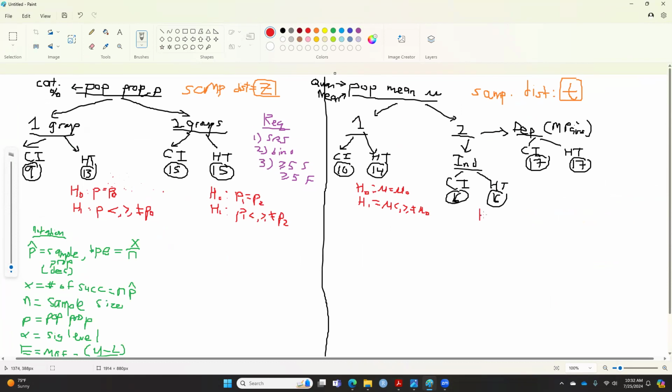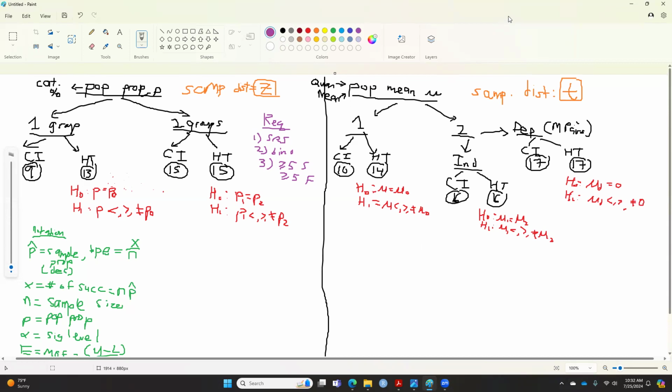For the two-sample case, if it's independent, the null and alternative hypotheses are mu1 equals mu2, and mu1 is less than, greater than, or not equal to mu2. Okay. And for the hypothesis test that depends on matched pairs, the statement is mu d equals 0, and mu d is less than, greater than, or not equal to 0. So this is the statement in this case.